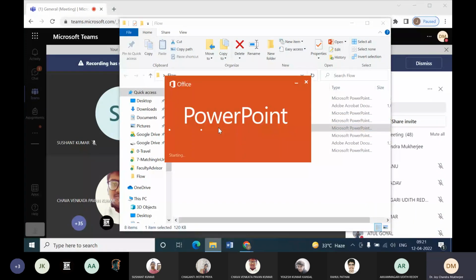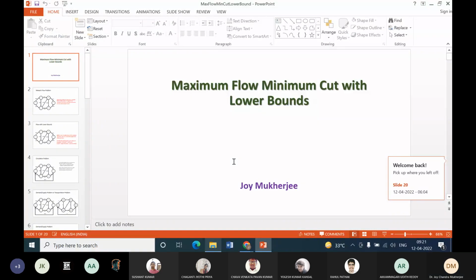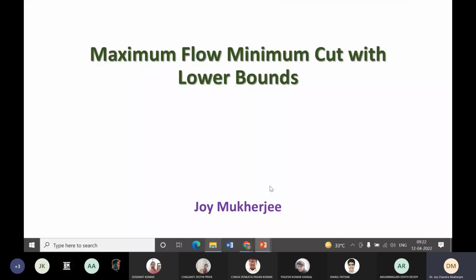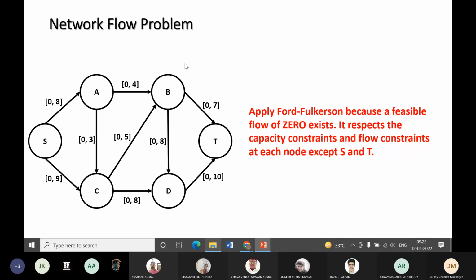This is called maximum flow minimum cut with lower bounds. Okay, so this is not there in Douglas West's book, but this is the problem where you are given a network flow problem where every edge has a lower bound and an upper bound. And somebody asked us what is the maximum flow possible through this network. Okay, what is the maximum possible flow in the network?